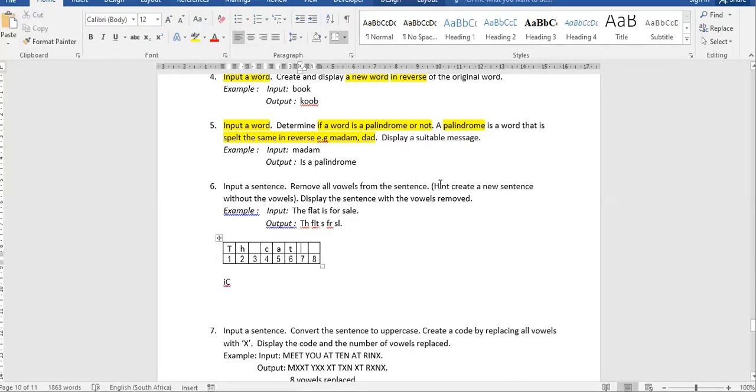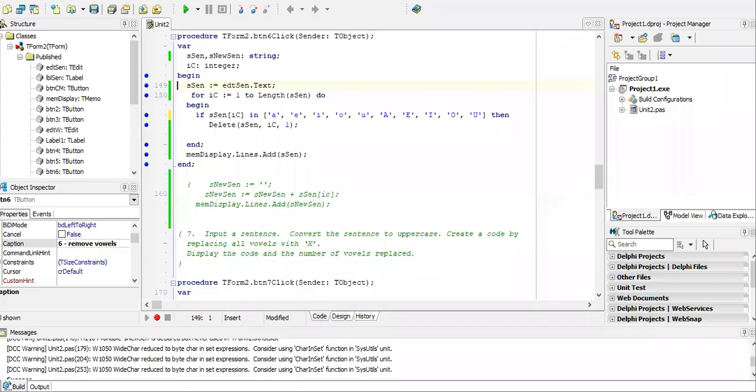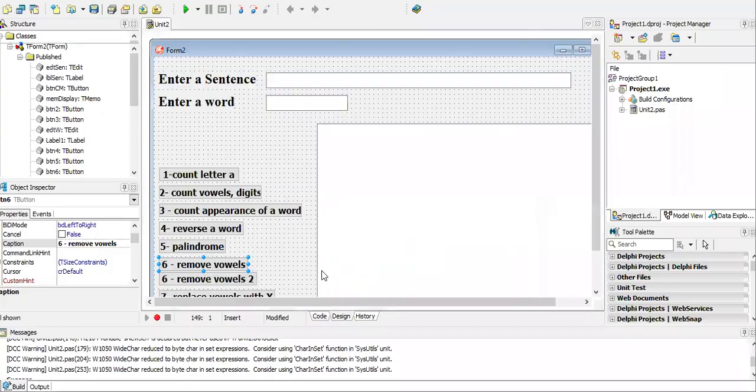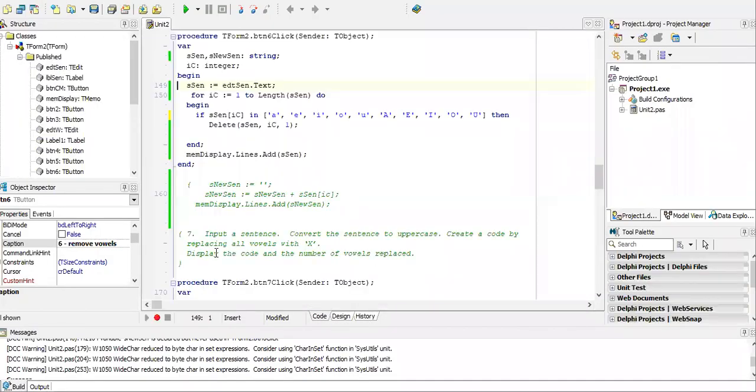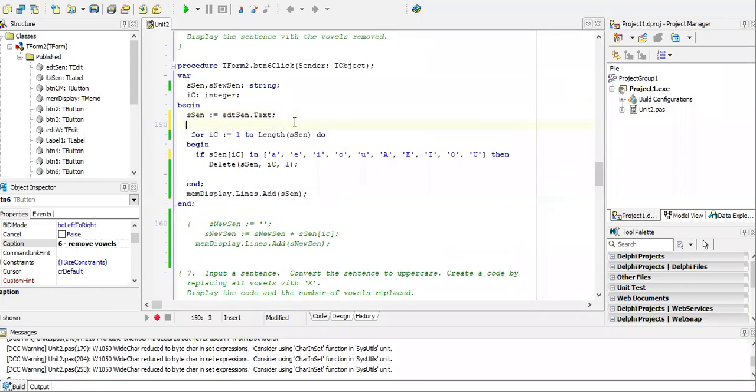Hence, we have this hint. Hint says, create a new sentence without vowels. Now we're used to new sentences. So how can we create a new sentence, but the new sentence should not have a vowel? So looking at our code, how can we change that? Right, so we're removing vowels. To create a new sentence, we simply create a new variable. There's a new variable, s new sent.